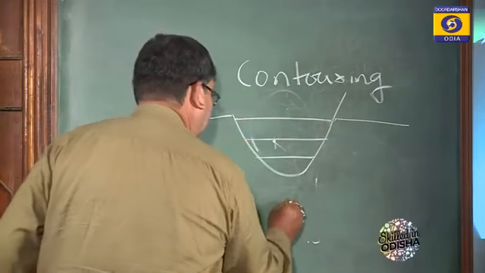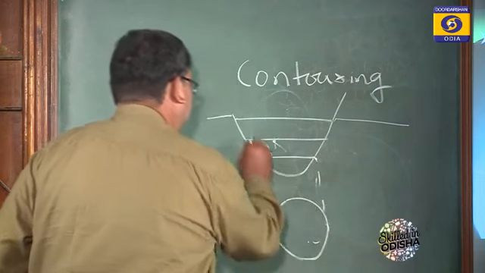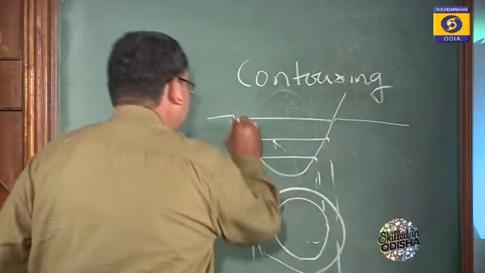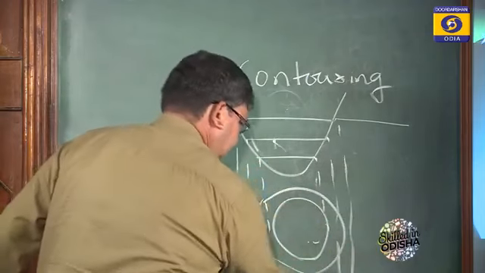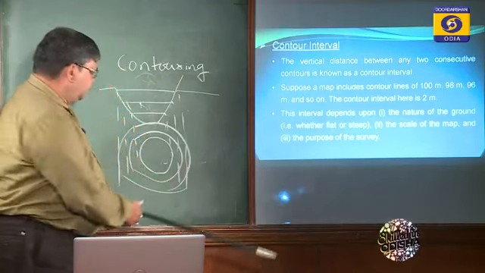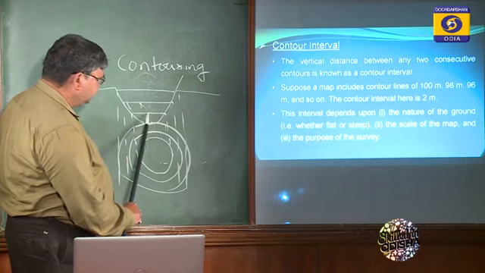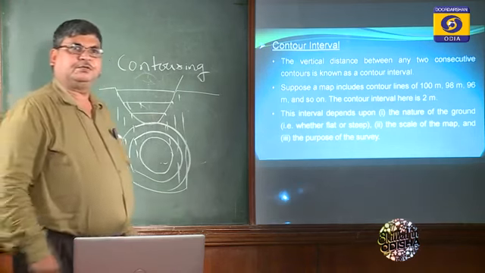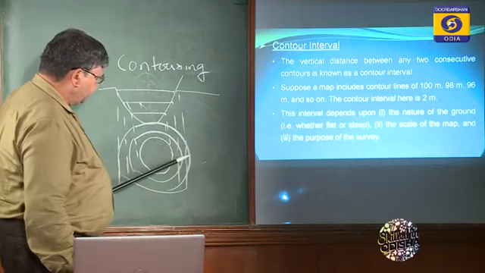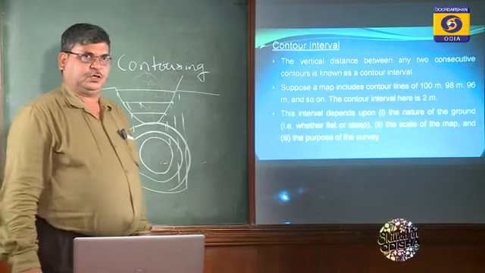Then this is the plan, this is another contour line, then another contour line. So this level distance is known as contour interval. Similarly, this distance, this 5 meter or 10 meter, whatever it may be, is known as horizontal equivalent.